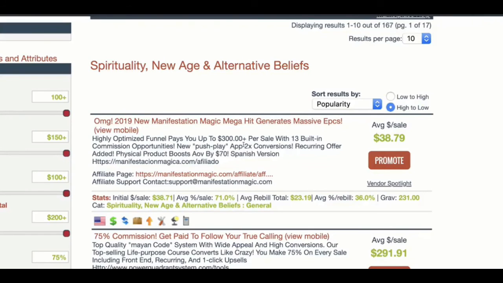For each product that you sell, on average, you can earn $38.79. But with some upsells, once your customer buys the product, they're going to offer some different products, and you're also going to earn a commission on that. So you can see with upsells, you can earn $300 per sale.